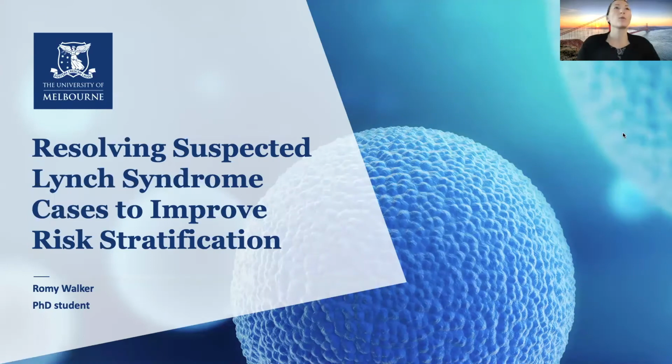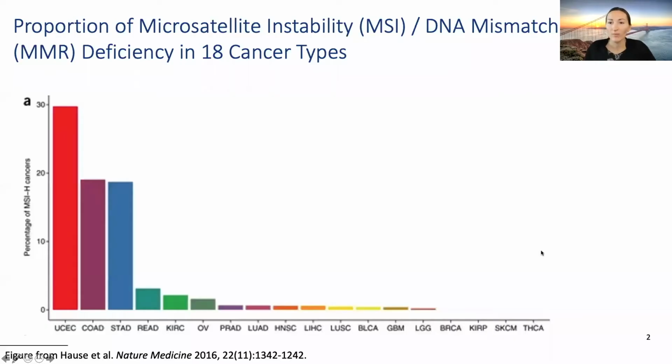Today I'm going to be talking about resolving suspected Lynch syndrome cases to help improve the risk stratification for affected individuals. Microsatellite instability, which is caused by deficiency of the DNA mismatch repair system, is a diagnostic phenotype for a number of cancers. A study of roughly 6,000 examined cancer exomes confirms some cancer types are more susceptible to MSI than others, which indicates an increased genomic hypermutability.